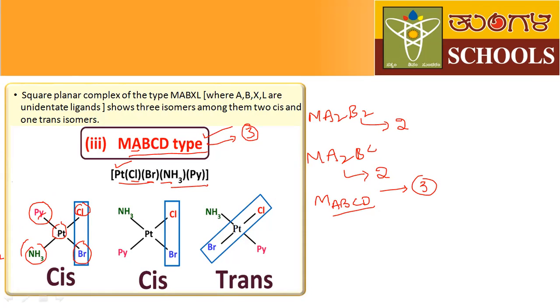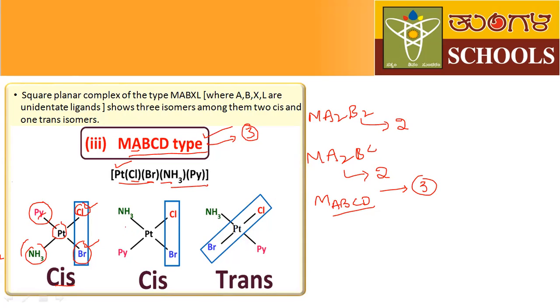Here, now it is a cis or trans. We don't know whether it is cis or trans. Here, the same group elements are adjacent to each other. We know that halogens means fluorine, chlorine, bromine. All halogens have same properties. So here, these two halogens are adjacent to each other. That's why this is a cis.